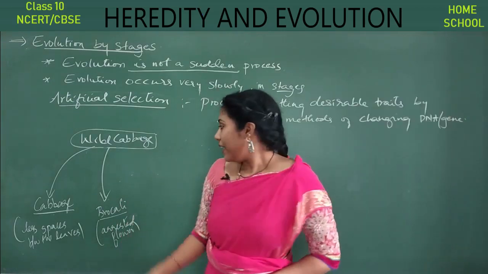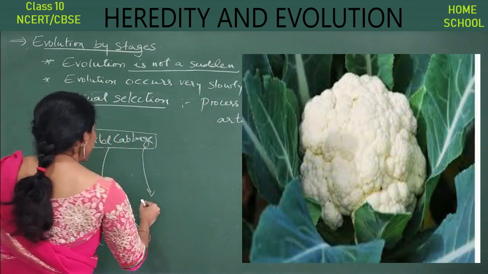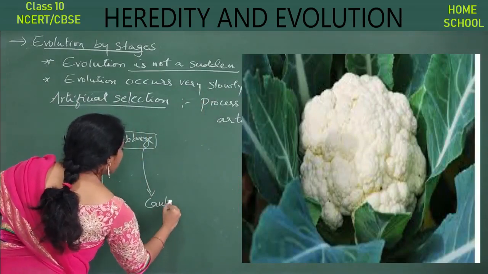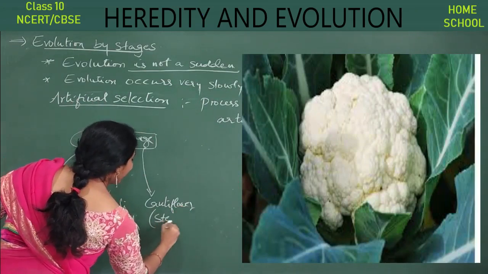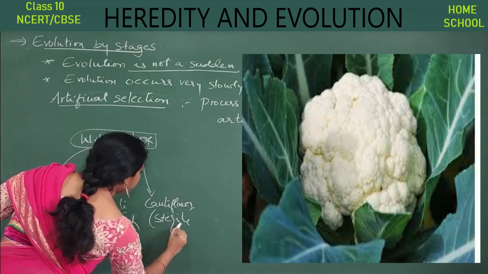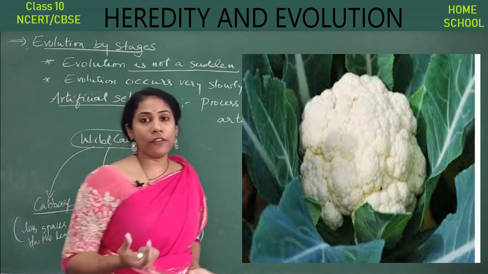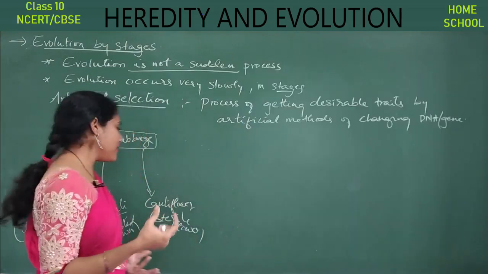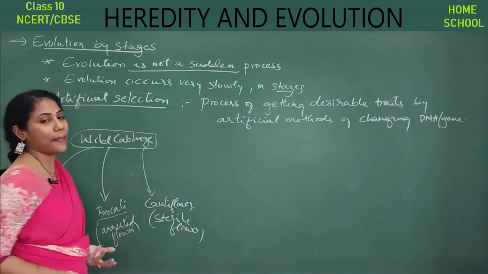And another vegetable he got from wild cabbage is cauliflower. Cauliflower is actually a sterile flower, where here also the whole flower can be eaten. There is not so much wastage even in the cauliflower compared to wild cabbage.